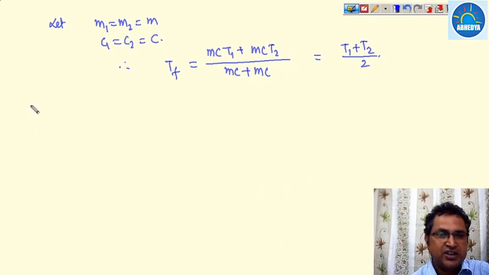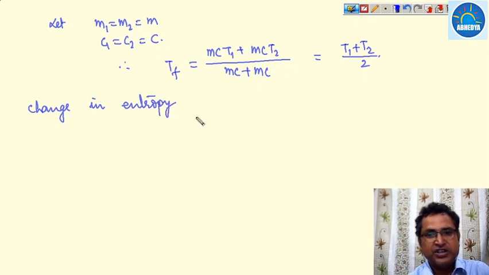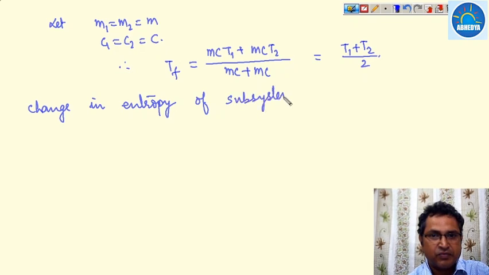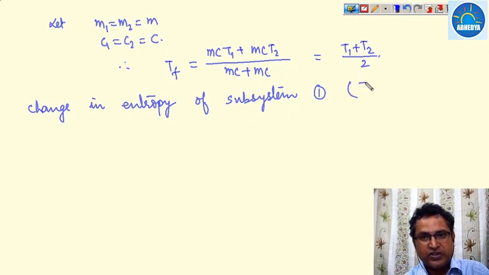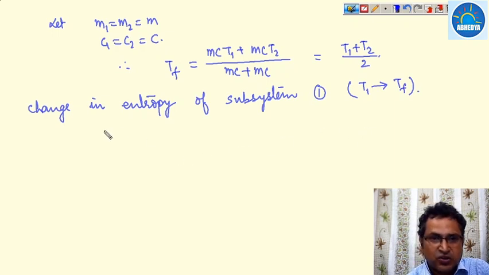So the change in entropy of subsystem 1, which changes its temperature from T1 to Tf, let it be delta S1.